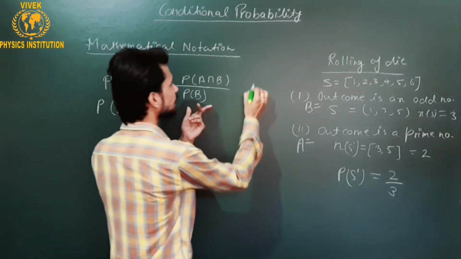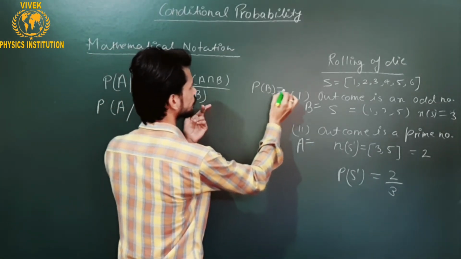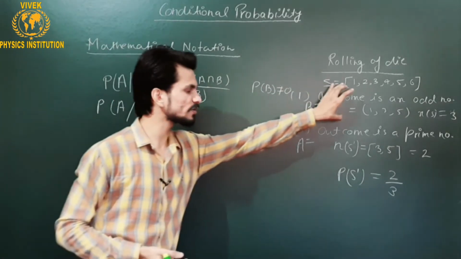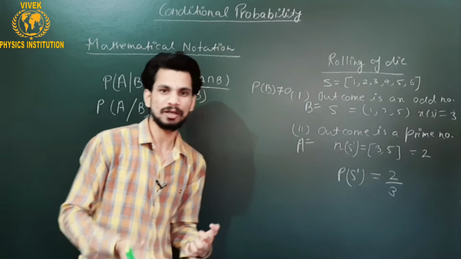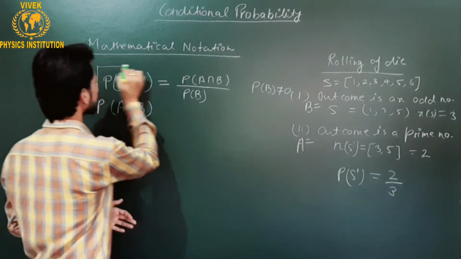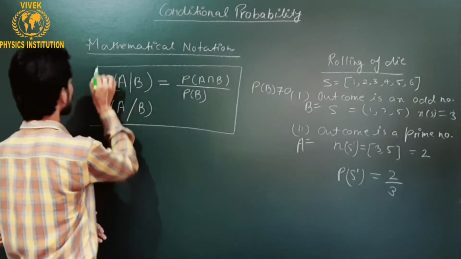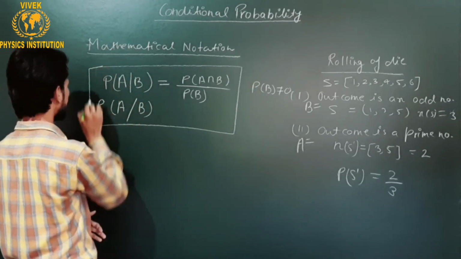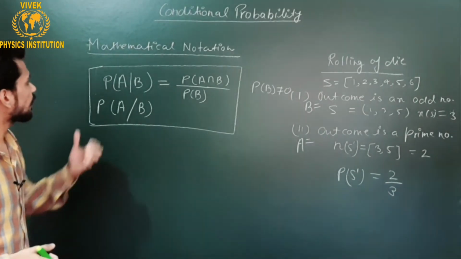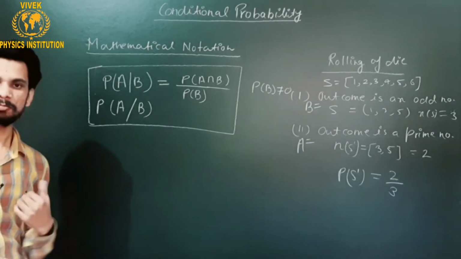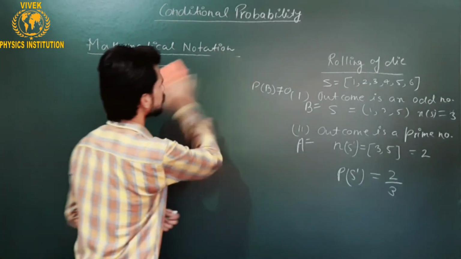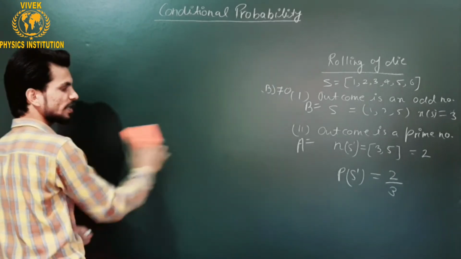It means that this value cannot be negative ever. Sorry, this value cannot be 0. It's because this event has already happened. It has some value that should be greater than 0 or positive. So this is the mathematical notation of the conditional probability. Here the probability of event A is found under the condition of event B. Okay, now let's talk about some questions based on the conditional probability.